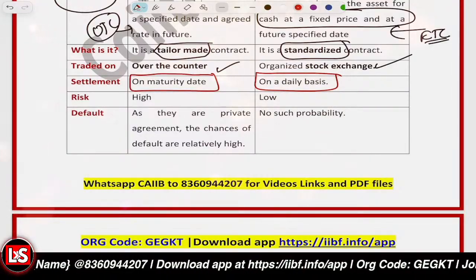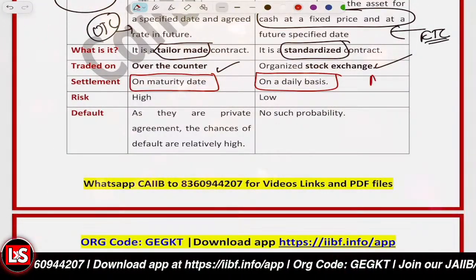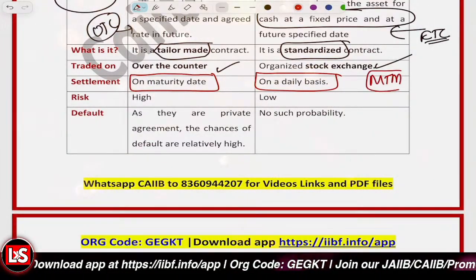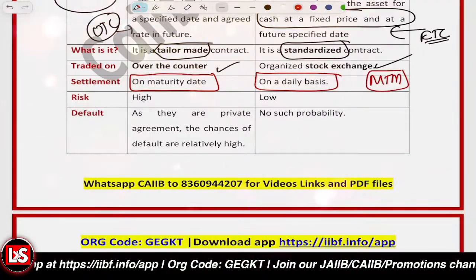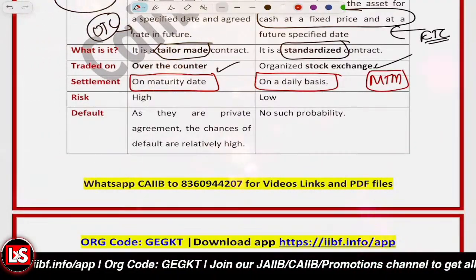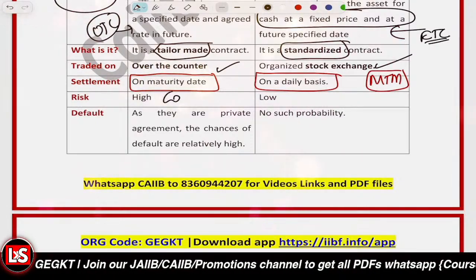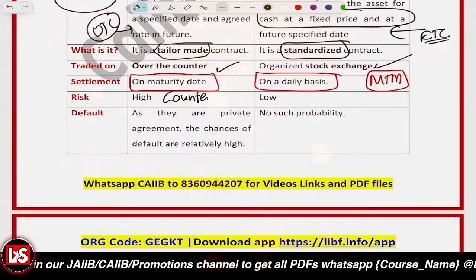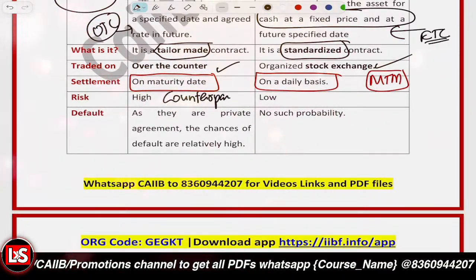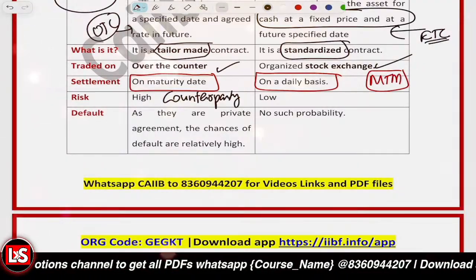There is daily settlement. It is basically on an MTM basis, marked to market basis. The futures are marked to market. If we talk about the risk, there is a high counterparty risk. What risk is present in the case of the forward contract? It's a counterparty risk, because two parties are directly dealing with each other. So counterparty risk is there.